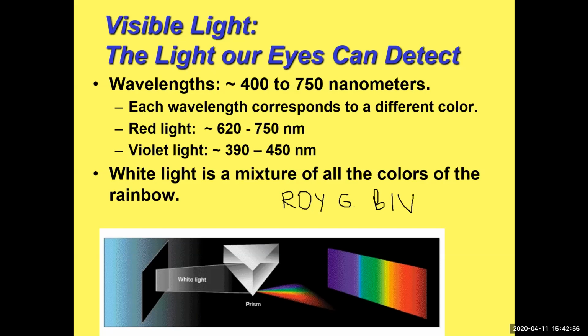So Roy G. Biv is just a little way for us to remember the colors of the rainbow, and they're in order. Over here on the red side is the longest wavelength, and violet here is the shortest wavelength. So from longest to shortest wavelength is how we write Roy G. Biv.